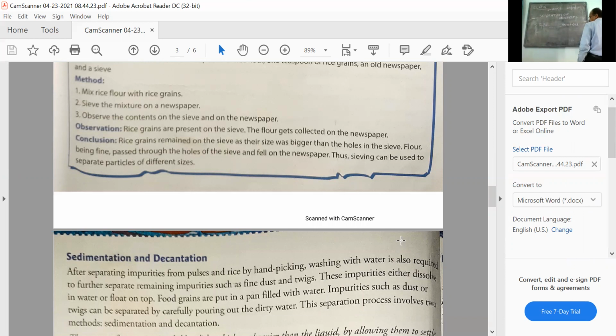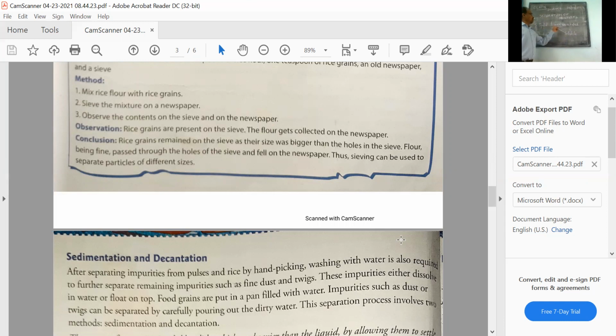Children, solid-liquid mixtures can be of two types. One is insoluble solid. One is soluble solid. Insoluble means the solid does not dissolve in the liquid. For example, mud is insoluble in water. Sugar is soluble in water. Salt is soluble in water.